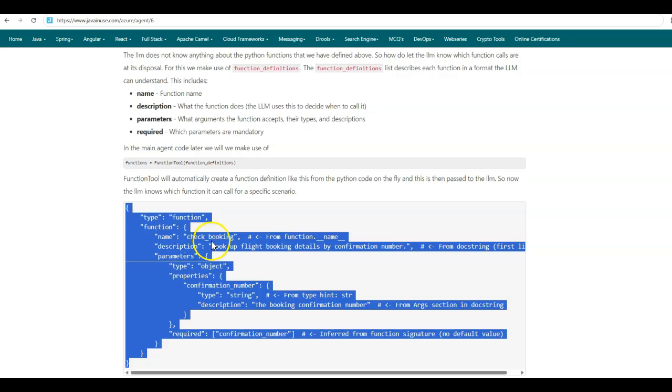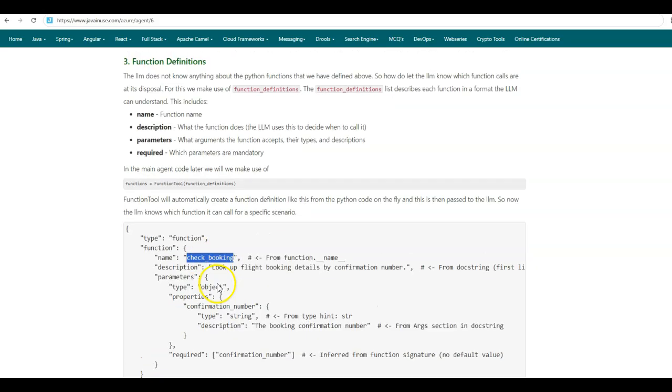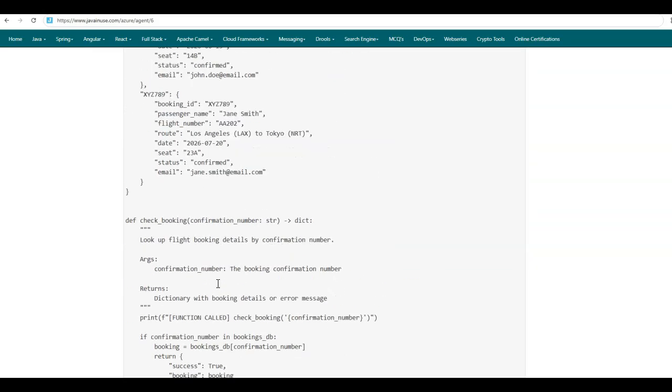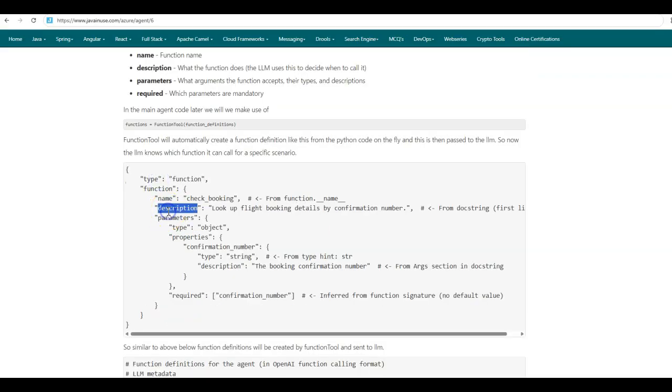So the function name will be check booking. This will be similar to the Python code function name that we have defined above. Next, we have the description. This description we have defined in the Python code definition itself. It takes it from there. Then we have the parameters. So it looks at the Python code definition and it knows that yeah, this confirmation number is the parameter that it needs.